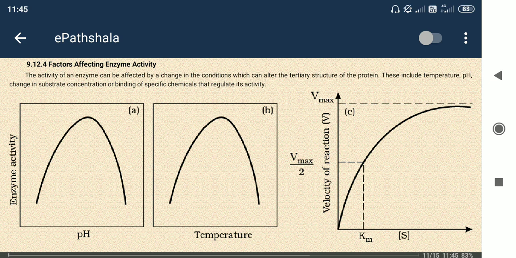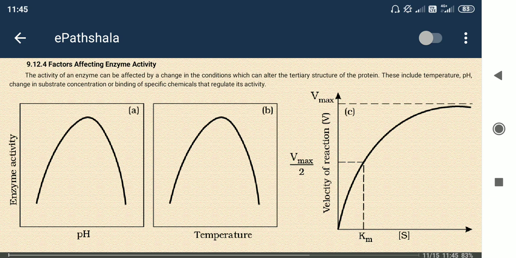Vmax by 2 means the concentration of the substrate at which the velocity of the reaction is half of the maximum speed. That is known as Km, the Michaelis Menten constant. I repeat, the Michaelis Menten constant is the concentration of the substrate at which the velocity of the reaction is half of the maximum velocity. You can see here the Michaelis Menten constant.